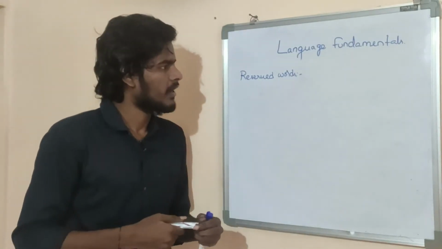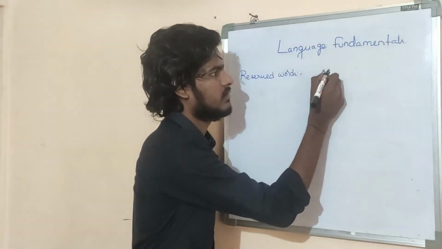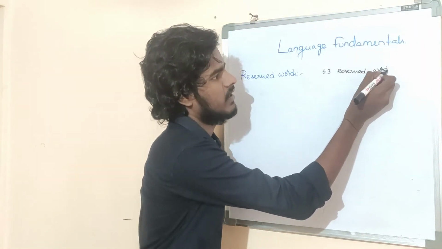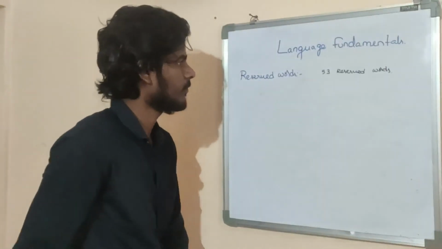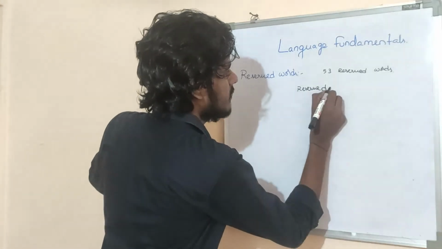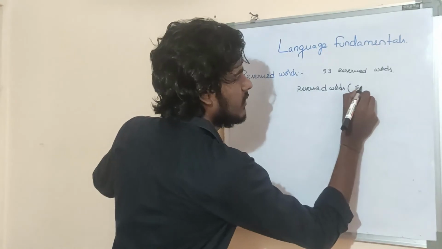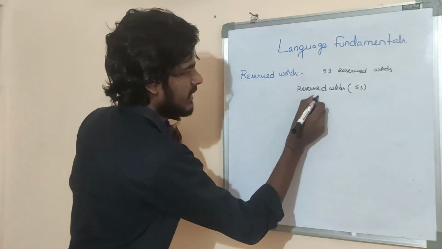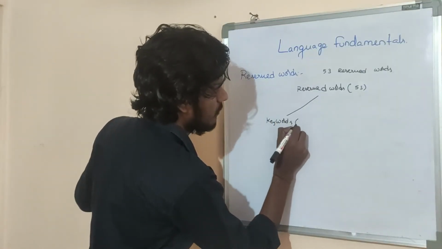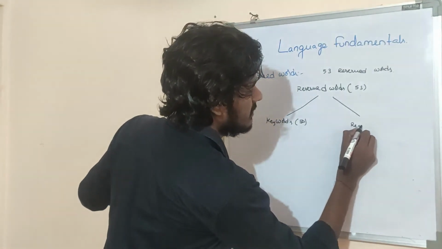Okay, how many reserved words are there in Java? In total, 53 reserved words are there in Java. Okay, listen carefully. Reserved words: 53. Of the 53, keywords are 50. Reserved literals: 3.